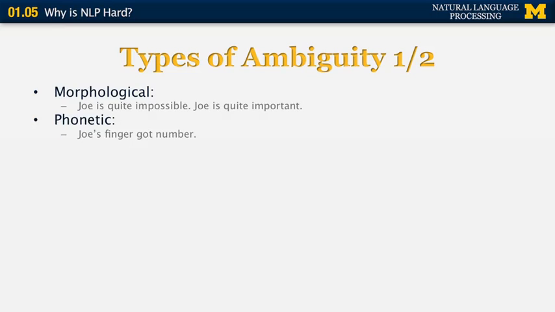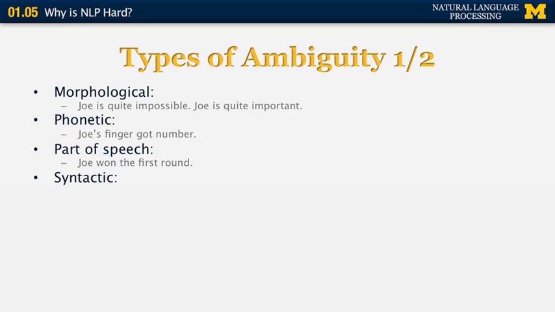Now, phonetic examples. I already showed you this one before. Joe's finger got number. Now, number can be pronounced as number if you don't know what the whole sentence means. And similarly, the word finger is different from the word singer, which comes from sing, which has a very different pronunciation. And finger doesn't come from the word fing, which doesn't even exist. There can be also ambiguities with parts of speech. For example, Joe won the first round. The word round can be either a verb, a noun, or an adjective. In this case, it is a noun because it's preceded by an article and an adjective, but in other contexts, it could be a different part of speech.